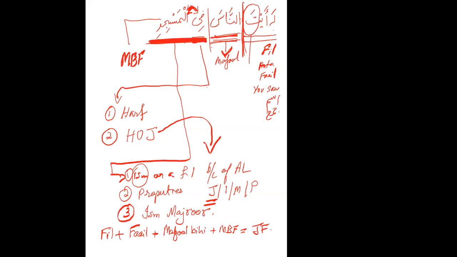So that's how you can decipher the different components of a jumla fi'liya and be able to then translate it. As Ustad said today in his session, we are working on these tools to get to the meaning, right?